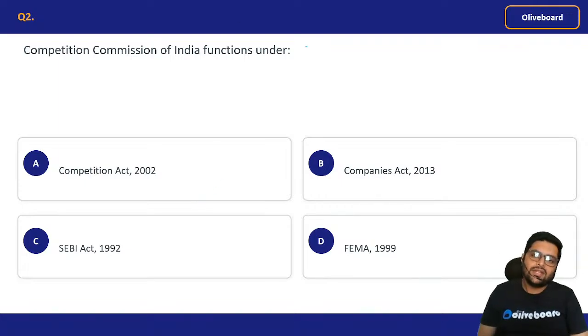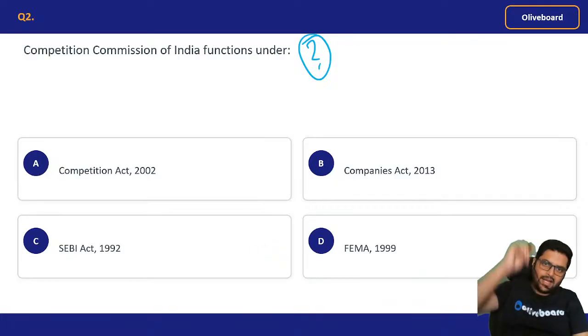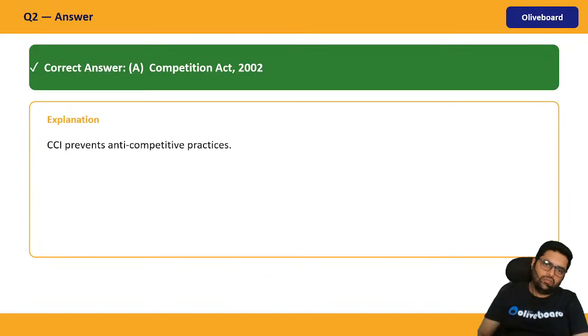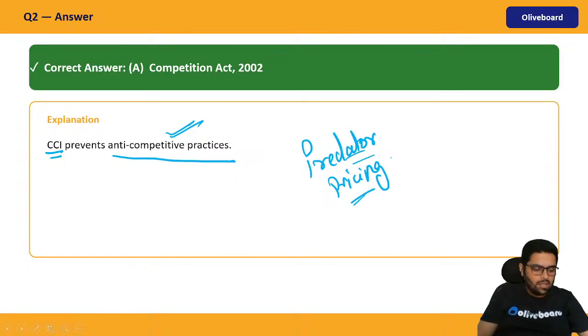The Competition Commission of India functions under which act? Pretty obvious, there is a proper act. This body is also brought in by a statute. Which is that statute? The Competition Act 2002. The Competition Commission of India's function is to prevent anti-competitive practices like predatory pricing. Easy. So please remember that.